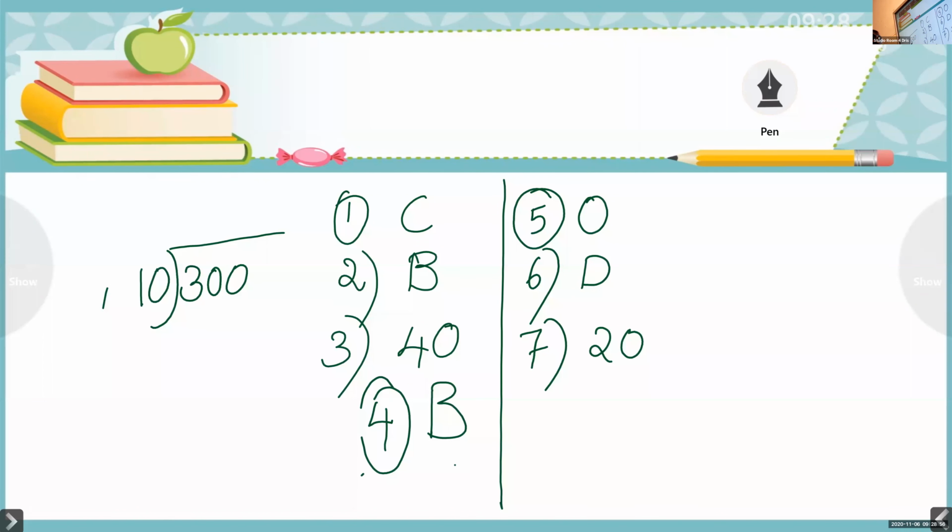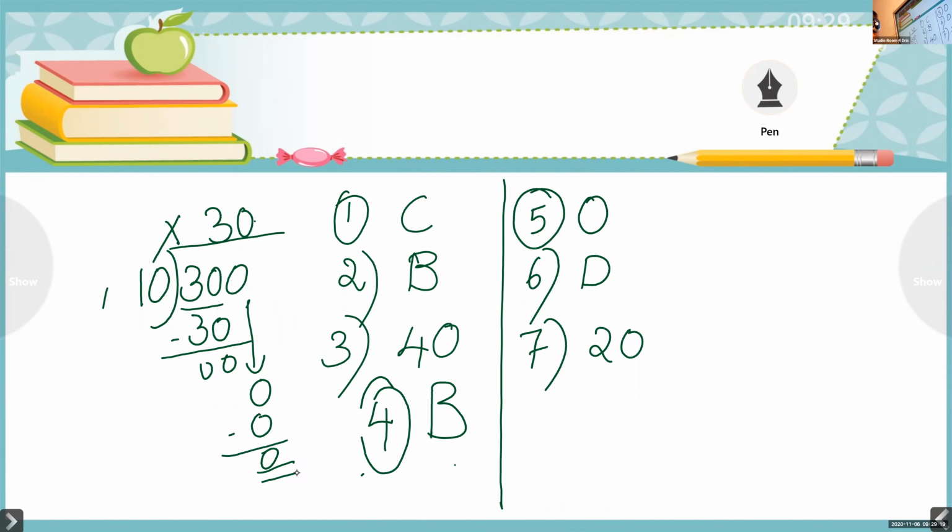You'll take your first 2 numbers. 10 into which number is 30? 10 times 3. Very good. 10 times 3 is 30. Now when you do 30 minus 30 is 0. Bring down this 0. You have to write it here. 0 into 10, the answer is 30. But the question is about the remainder. First read the question. Remainder is 0.